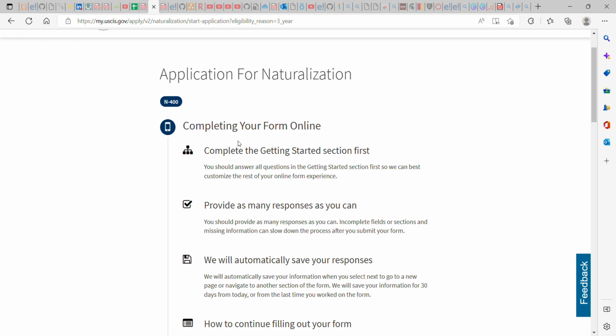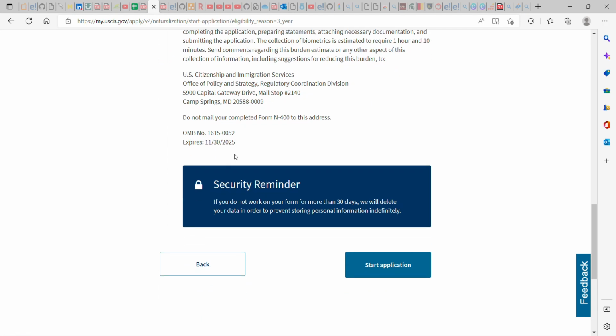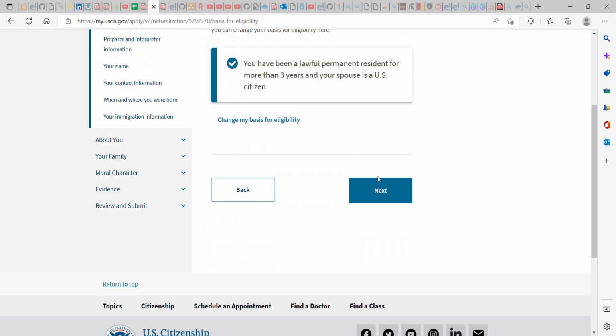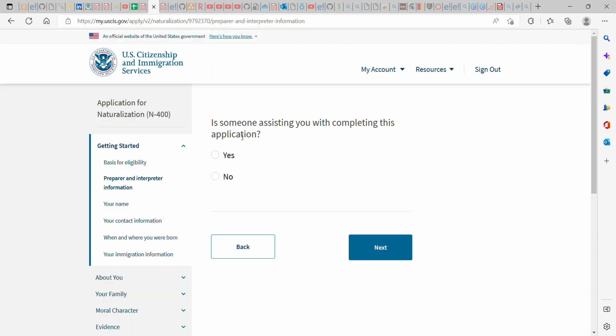They're giving instructions, you have to read and complete. All these are instructions. Now we are starting the application. They're asking you if someone is assisting you in completing this application. If yes, click yes.